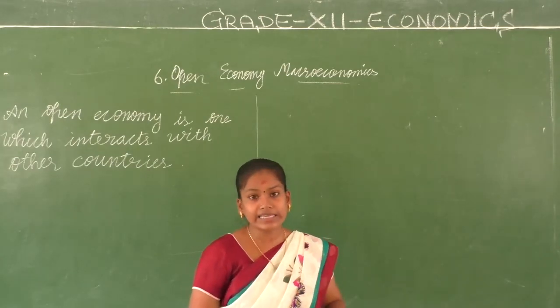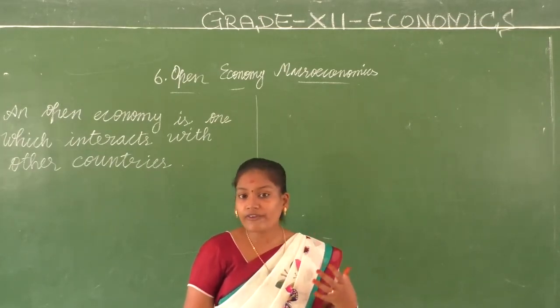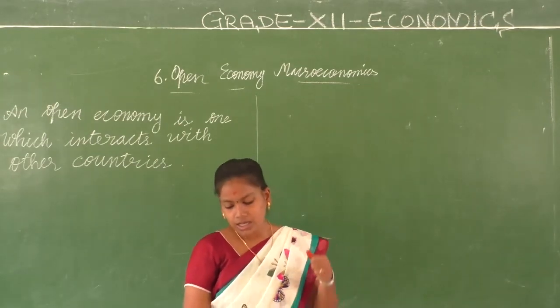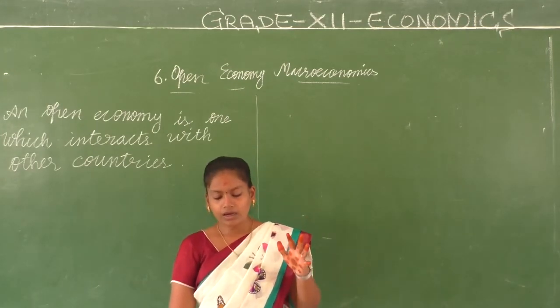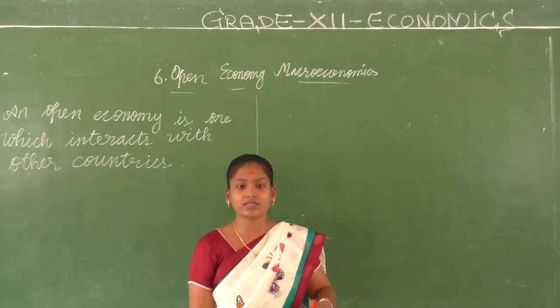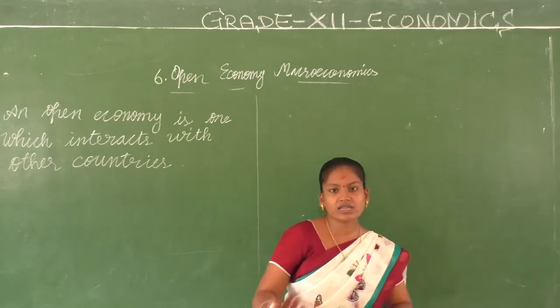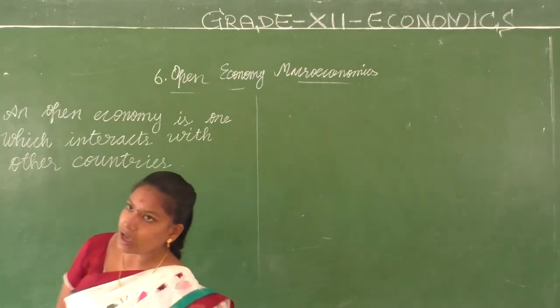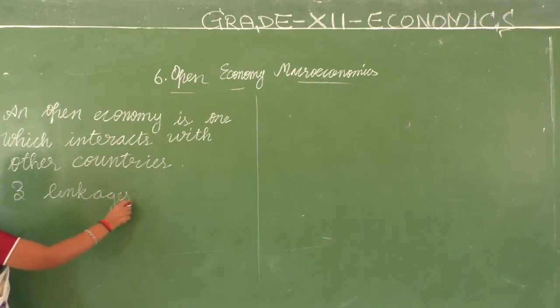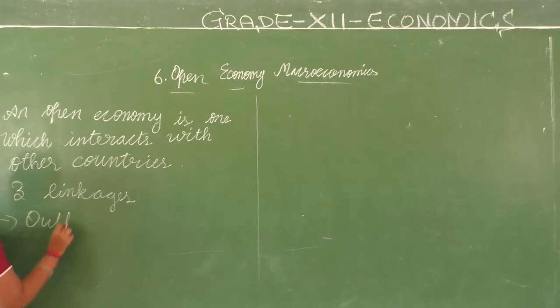So what are these linkages? What are those various channels through which we interact with other countries is what we are going to discuss. There are basically three ways in which these linkages are established, that is, the ways in which we interact with other countries. We have the output market, financial market and labor market. So how many linkages do we have, children? We have three linkages, and they are the output market.